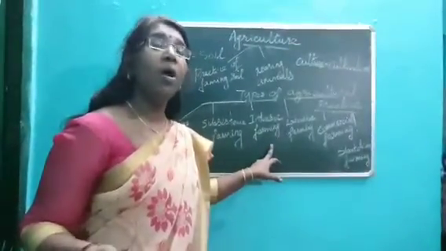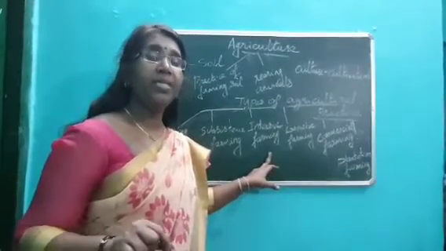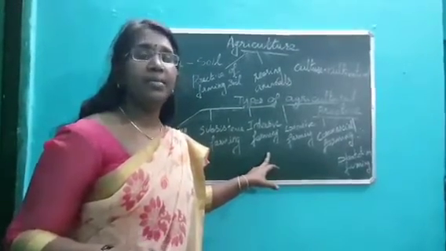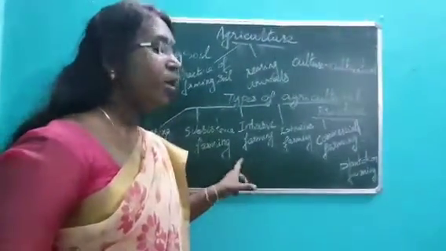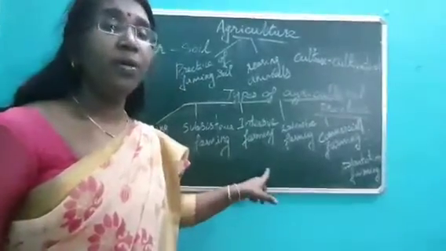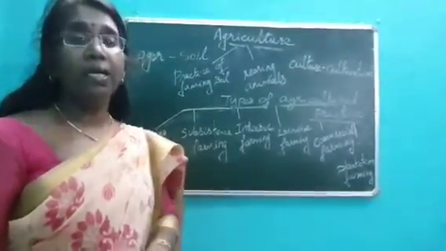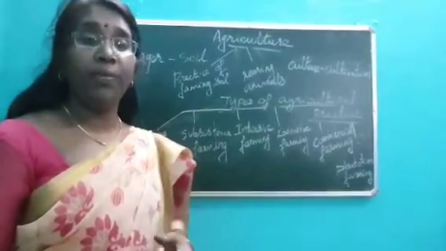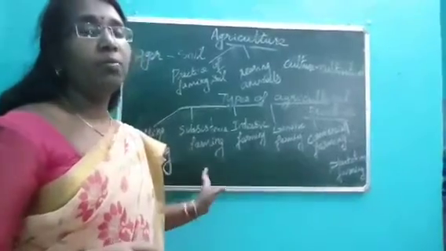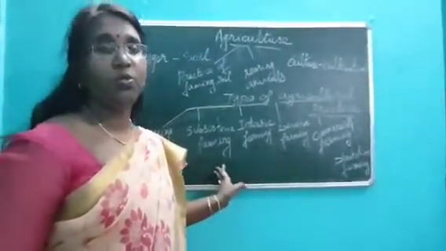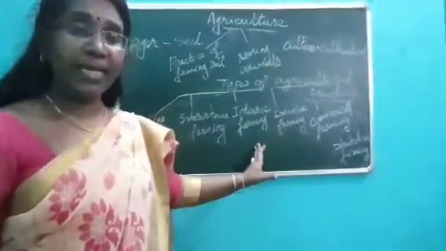So he makes use of money, more investment of money, keeping laborers, machineries, fertilizers and pesticides, to produce food. So the maximum production will be here. Intensive farming means maximum production in a small piece of land with the help of available technology. But in subsistence farming he produces only for his own purpose, so there is no input of labor, but here there is more input of labor and capital.